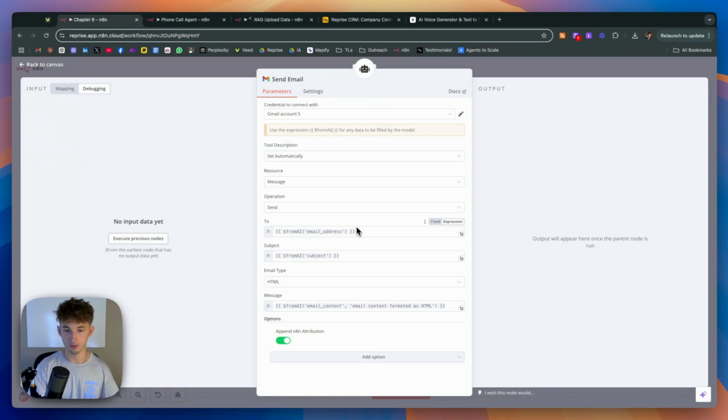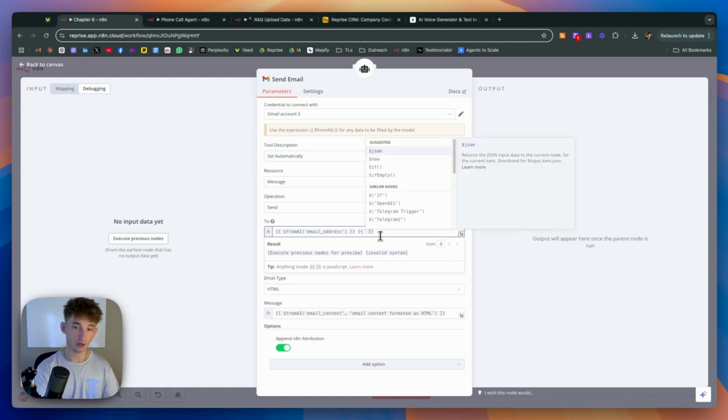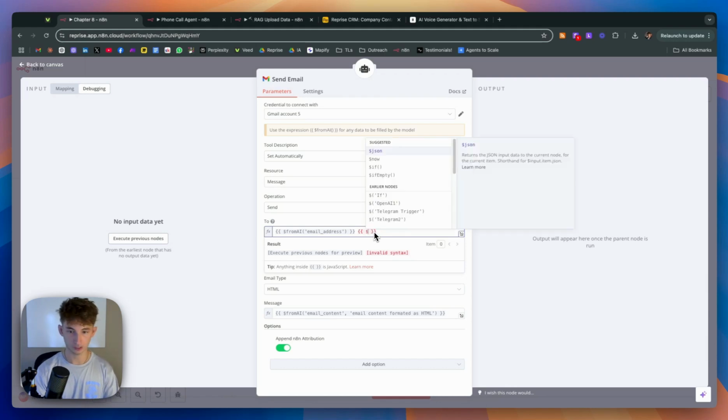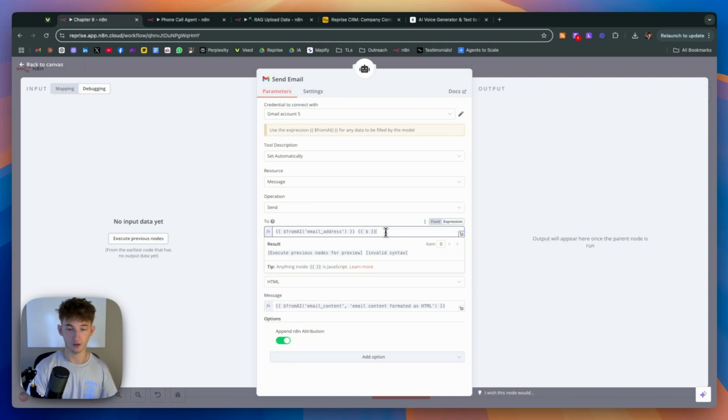Okay. And then the send email is very straightforward. We're using the from AI again. And really quick, I'll just give you a quick analysis of how this from AI works. So if you do double curly brackets, make sure you're in the expression node. And I'll just type in the $. You can see all these different parameters that you can include here under JSON. So these get very specific on how they work, and you can open up the documentation to see how they work if you need a very detailed analysis of how it's working in the back end.